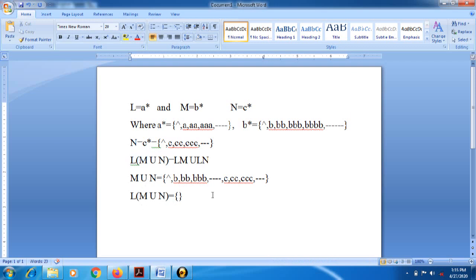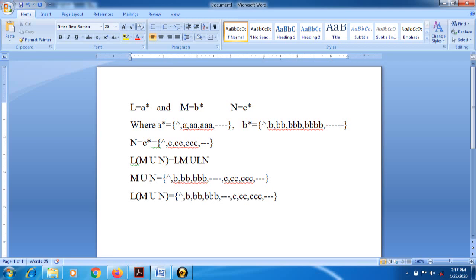L contains null, so we write first a null. Then L with this set. L contains A, and before that it contains all these values. So we write null with this set, null with all these values. Now check what the values are: B, double B, triple B, and so on. Then C, double C, triple C, and so on.